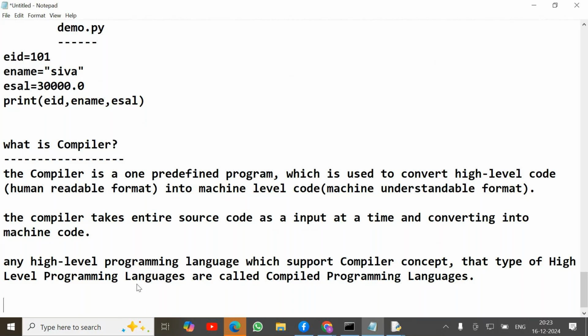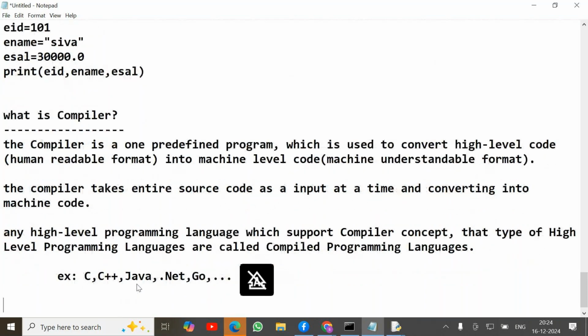Best examples: C, C++, Java, next .NET, Go, and etc. These are all compiler supported languages. Next one, what is an interpreter?